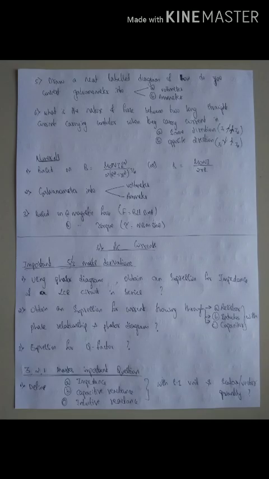The most important problem in this chapter is the conversion of galvanometer into voltmeter. Then problems based on the magnetic field due to a circular coil, that is B = μ0 N i R² / 2(R² + x²)^(3/2), or B = μ0 N i / 2R. That is very important.